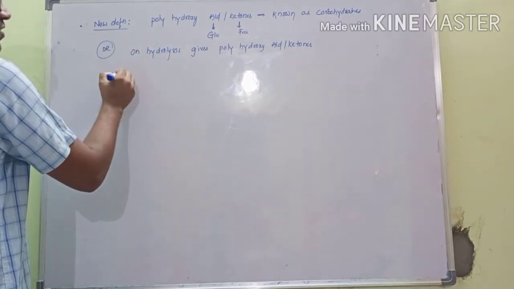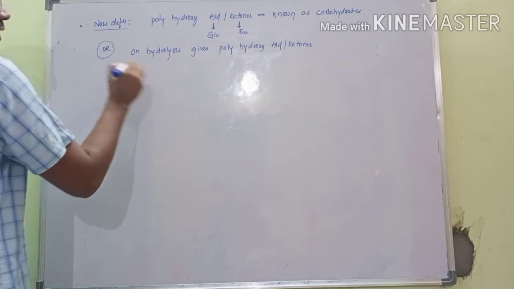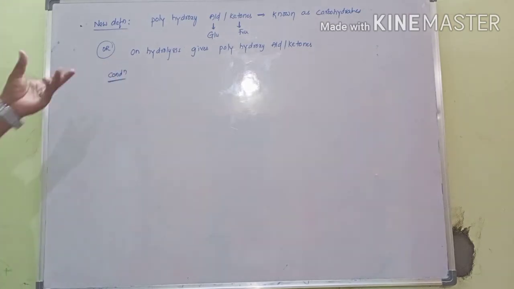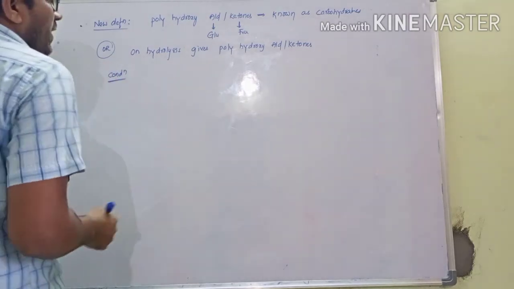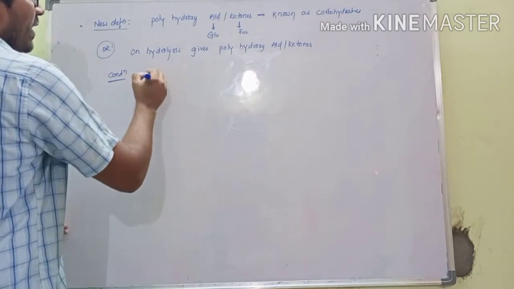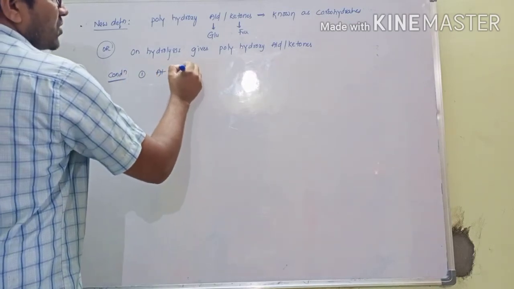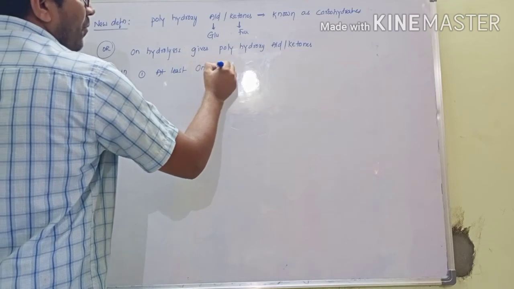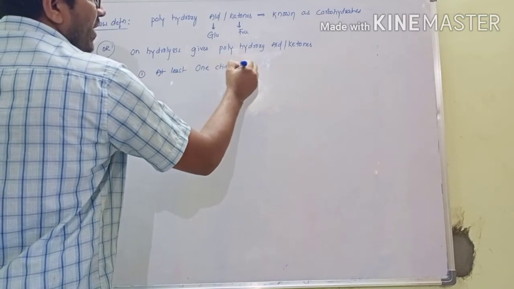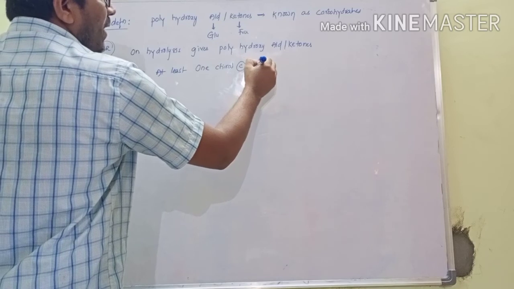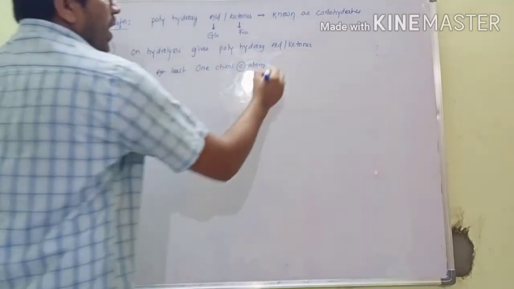But the main condition for carbohydrates is this. You have to know this condition. So what is the main condition? At least one chiral center, or one chiral carbon atom, is required.